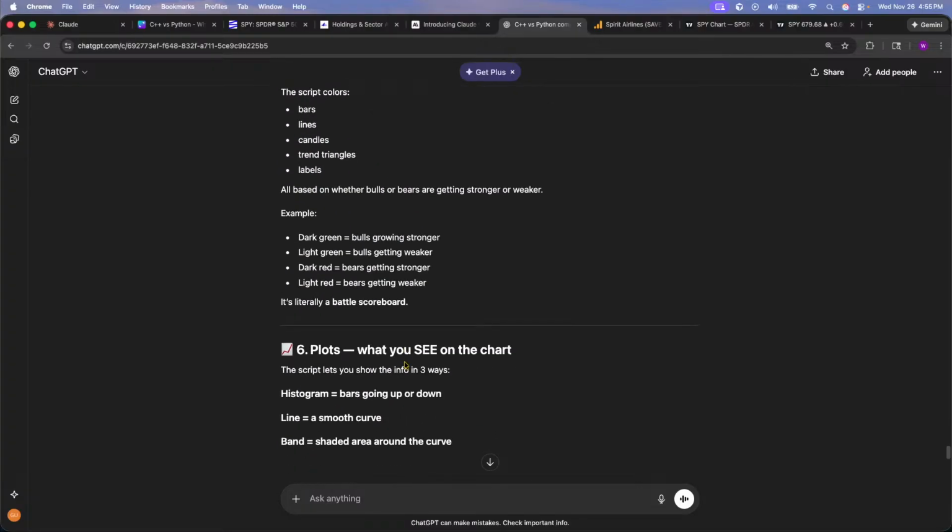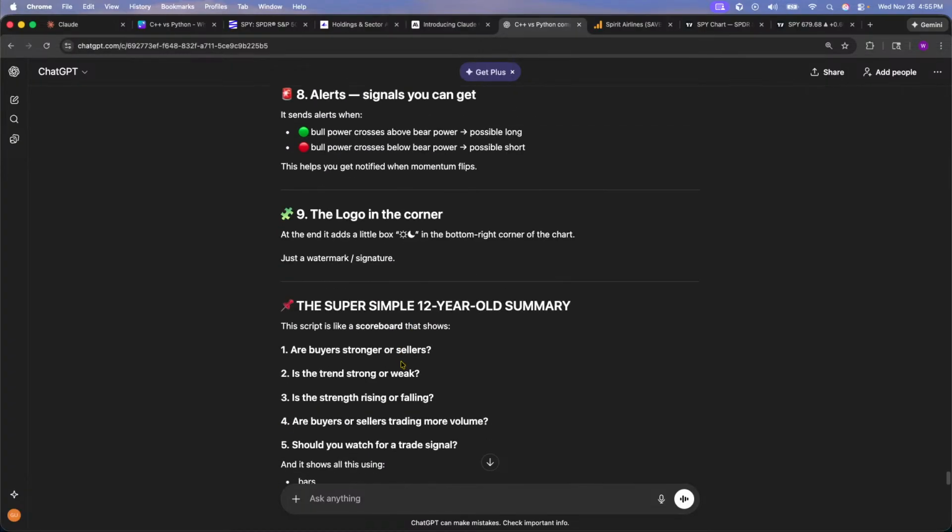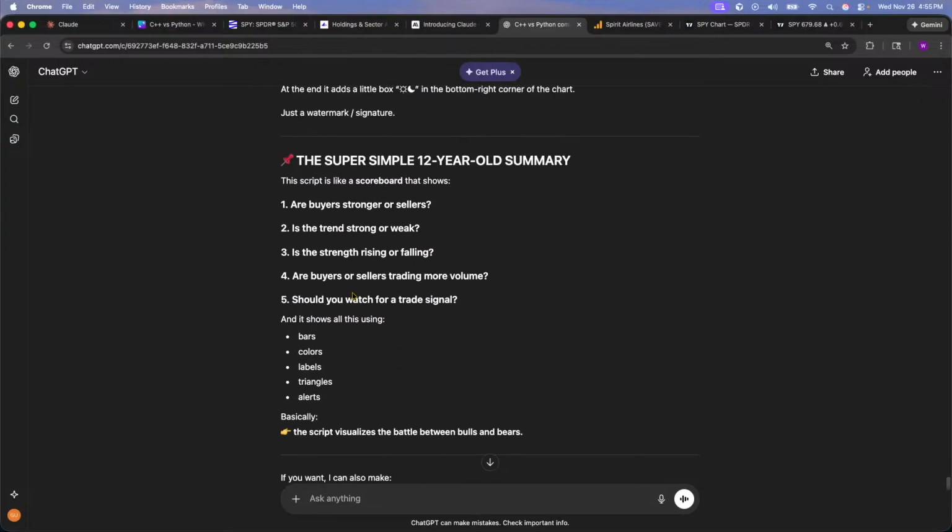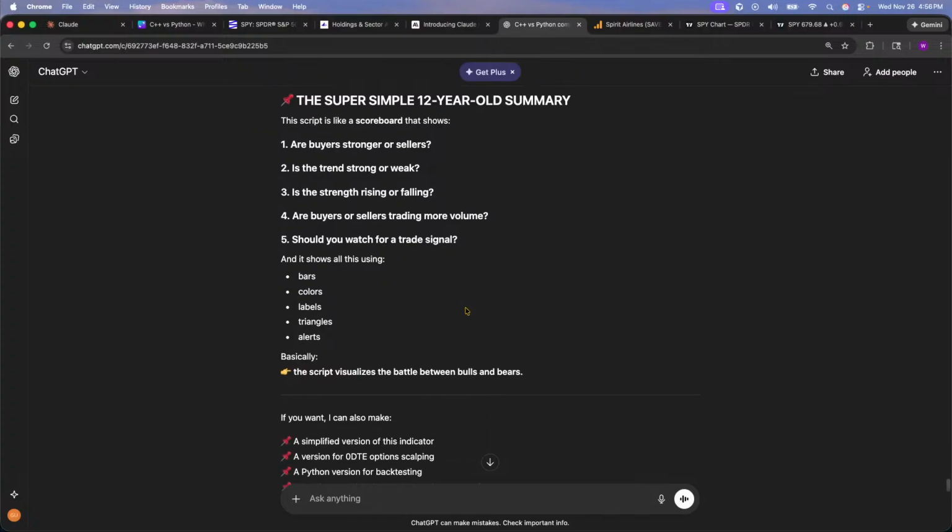The colors. All right, so this script is like a scoreboard that shows us: are the buyers stronger or the sellers? Is the trend strong or weak? Is the strength rising or falling? Are the buyers or sellers trading more volume? Should we watch out for a trade signal?